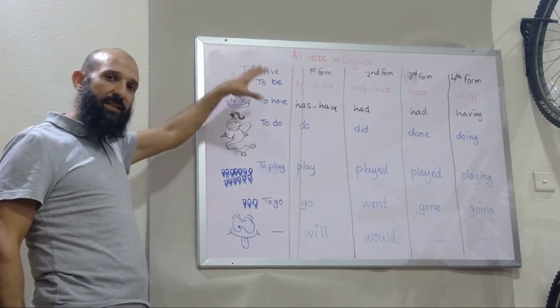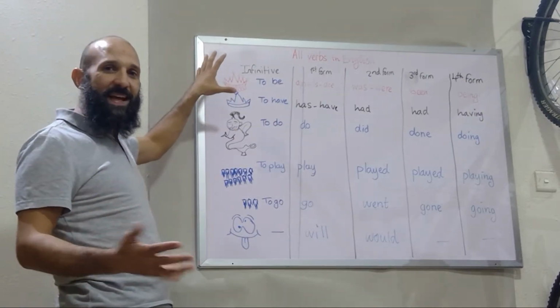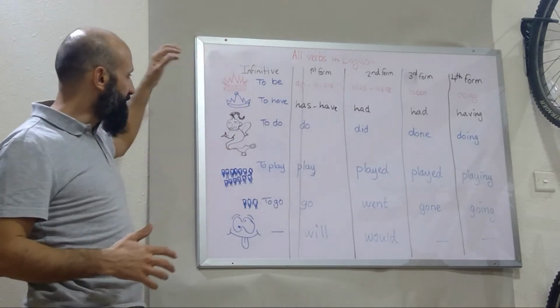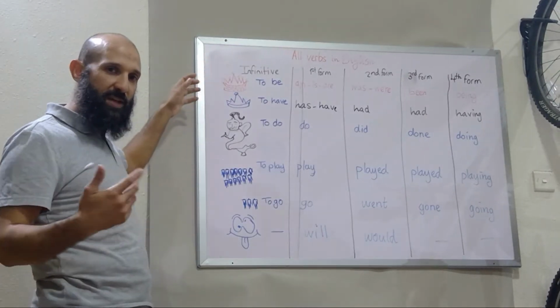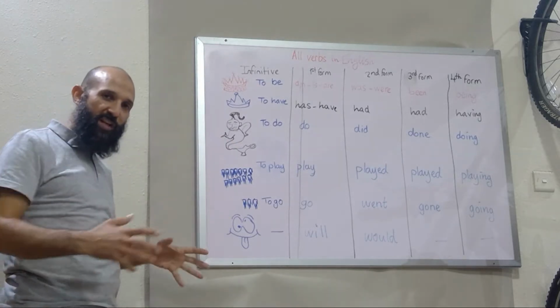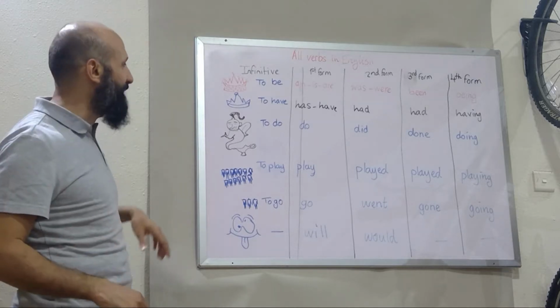These are representatives of all the verbs in English, and verbs are like people. They're like us. They have different classes, and they have kings, and they have ministers, they have wasta, and they have the majority, minority, and they have some crazy verbs. Let's take them one by one, let me explain.